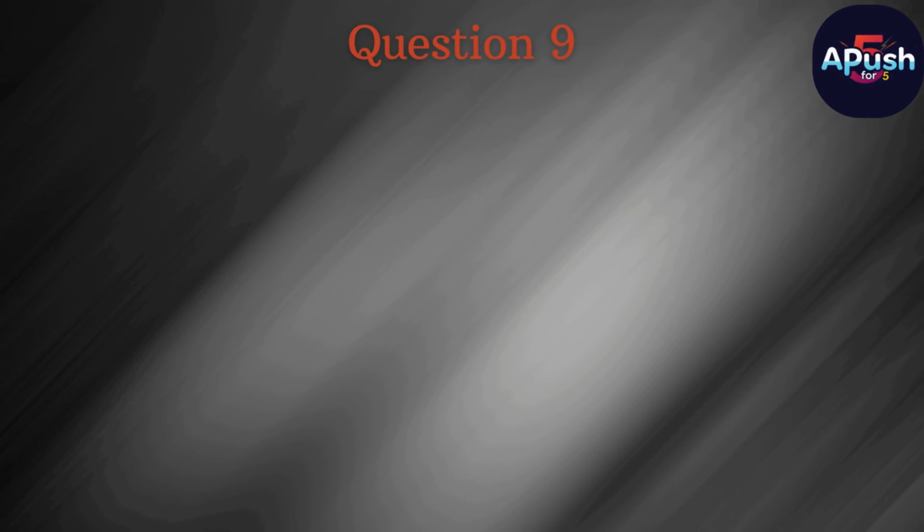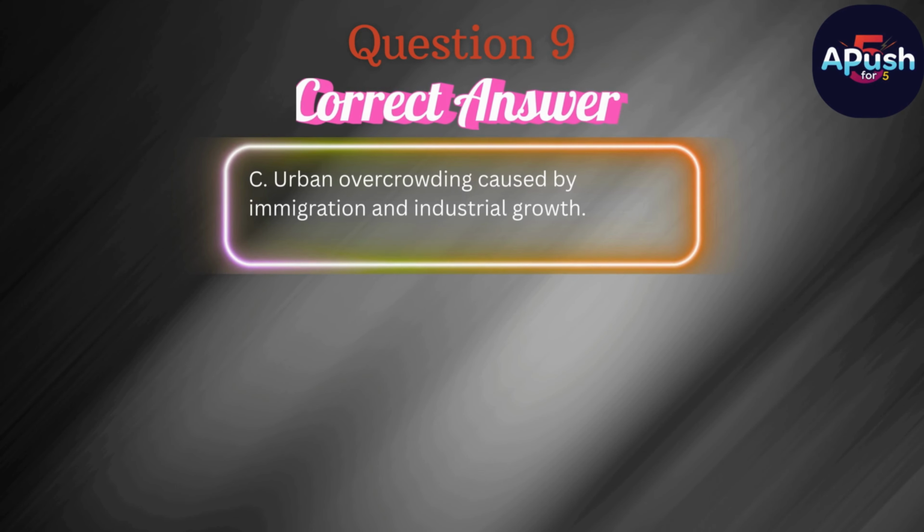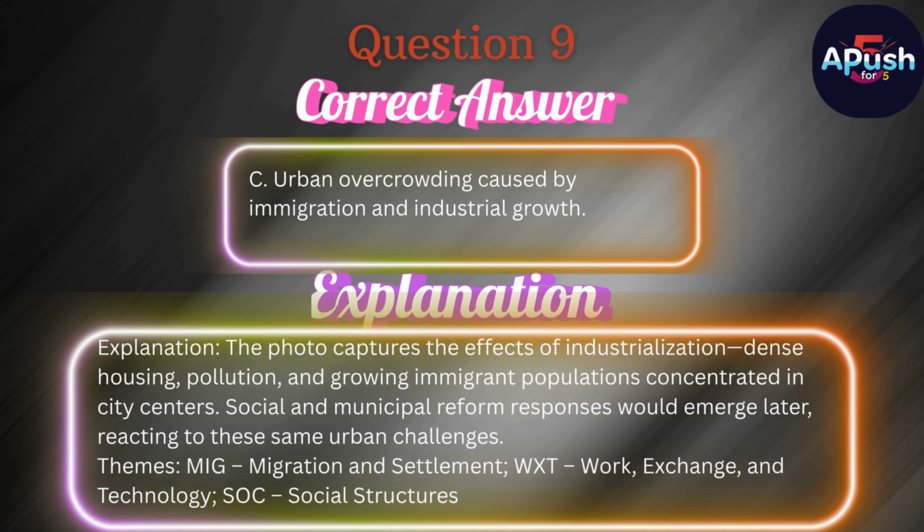The correct answer is C. Urban overcrowding caused by immigration and industrial growth. The photo captures the effects of industrialization, dense housing, pollution, and growing immigrant populations concentrated in city centers. Social and municipal reform responses would emerge later, reacting to these same urban challenges.